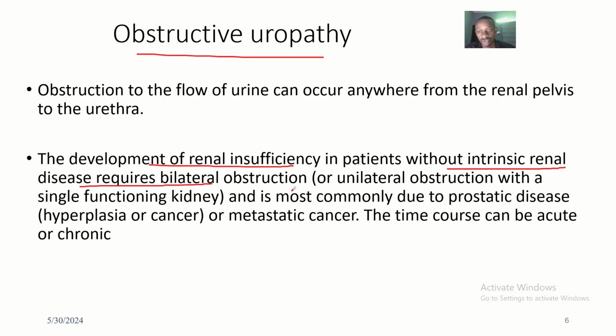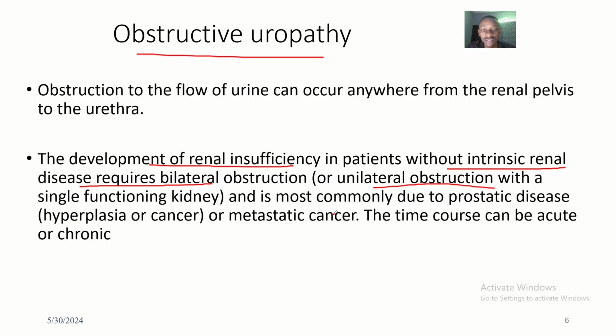Bilateral obstruction. If there's a reduction in the amount of urine being formed in the body, that is greatly linked to this bilateral obstruction. It could also be unilateral obstruction with a single functioning kidney. These are basically some reasons why some patients in the hospital can have scanty urine.